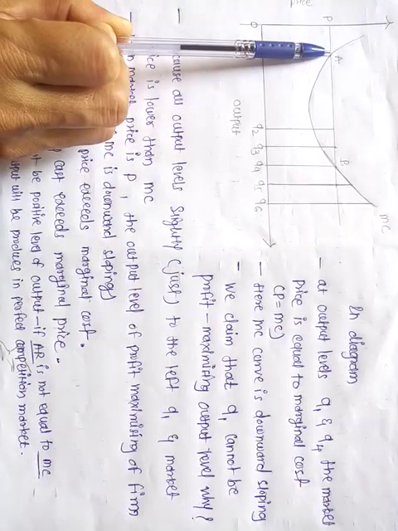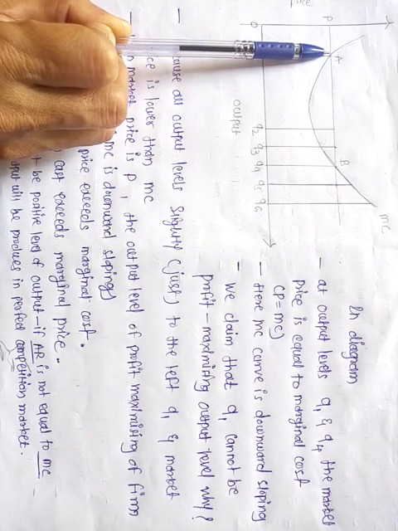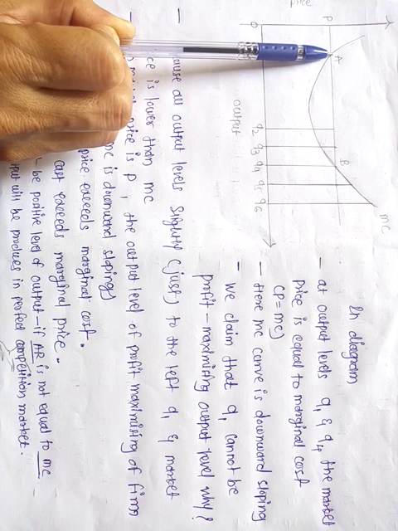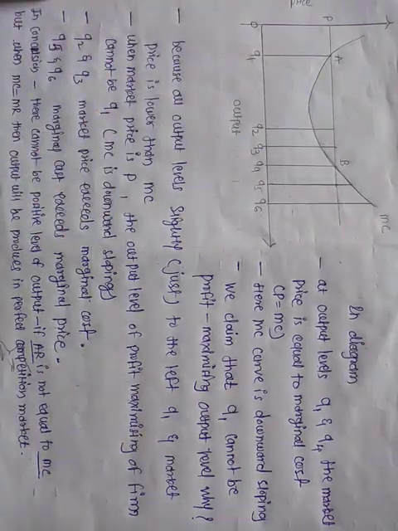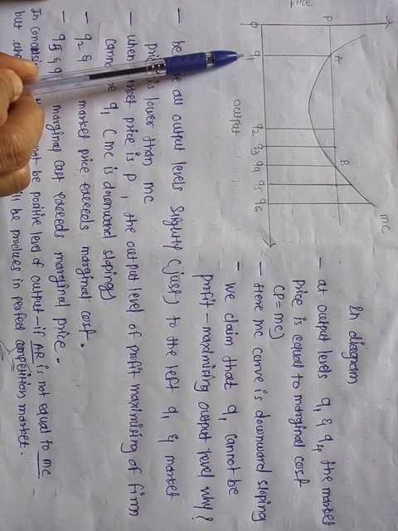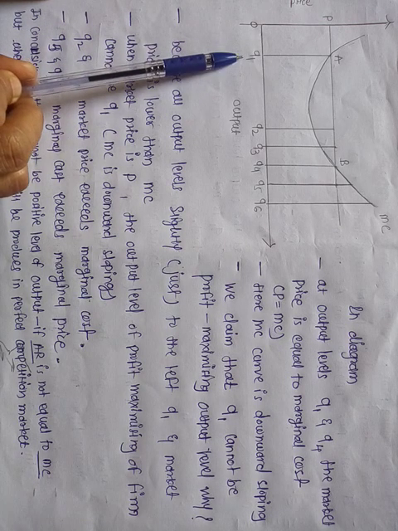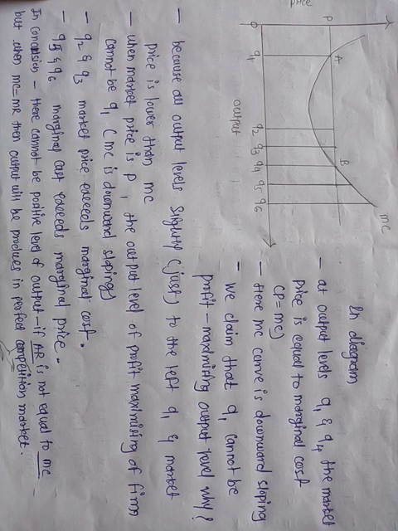Because at the Q1 output level, the marginal cost curve is downward sloping. So Q1 cannot be the profit maximizing level.